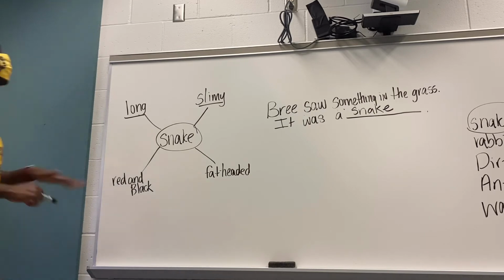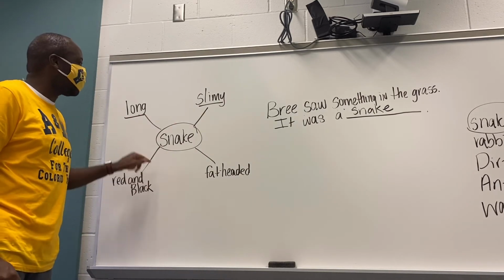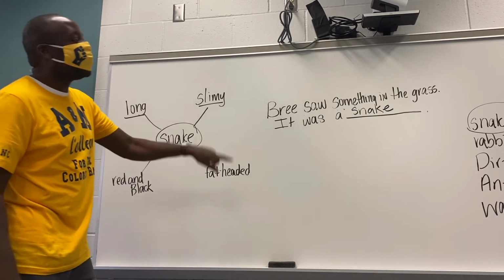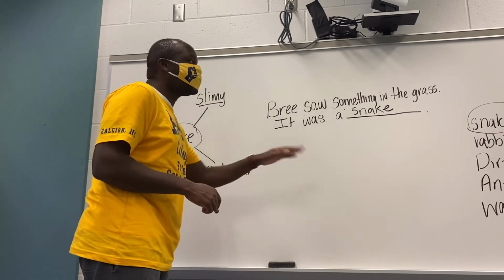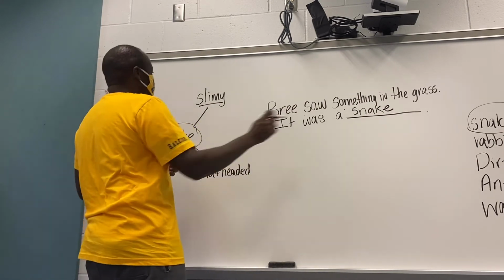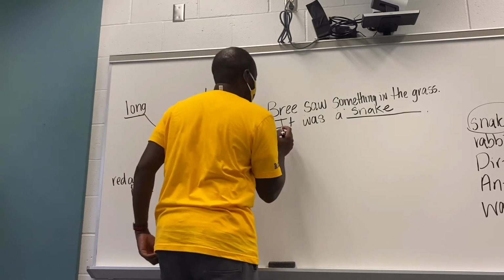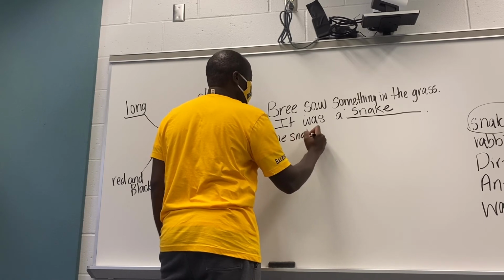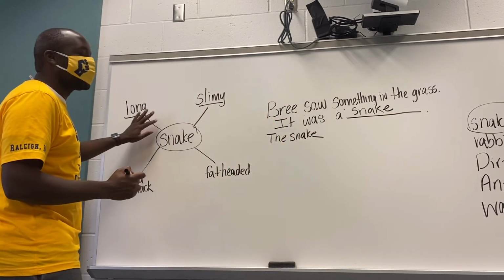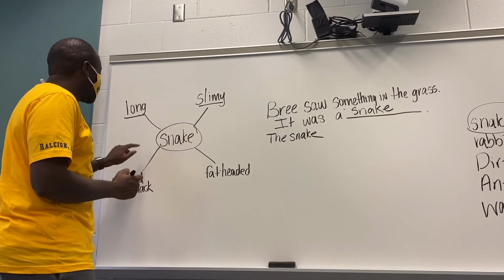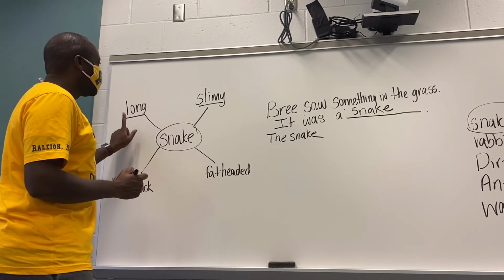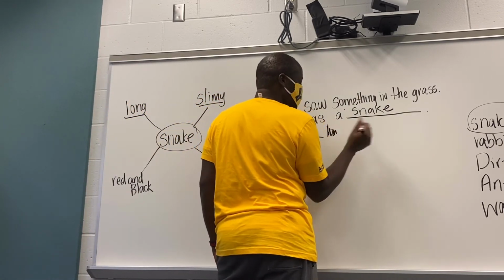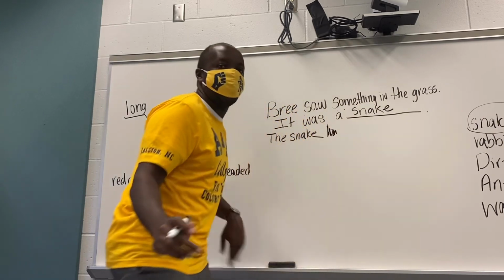So, in my bubble map here, I've got 4 terms to describe the snake. So I've got long, slimy, red and black, and fat-headed. So now if I go back to my writing piece here, I've got Bree saw something in the grass. It was a snake. So I can write some new sentences. So the snake, and then I've got some describing words over here to describe that snake. So I can say the snake was long and slimy. Oh, sorry, I messed up. I don't have to worry, because sometimes we make errors when we're drawing, when we're writing.